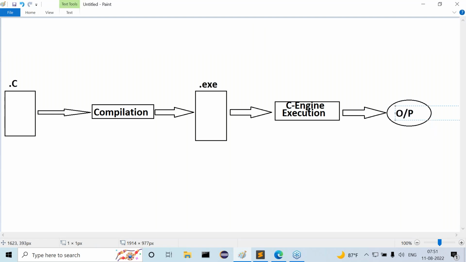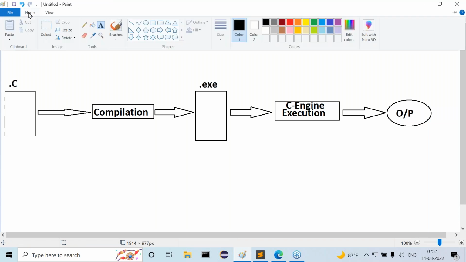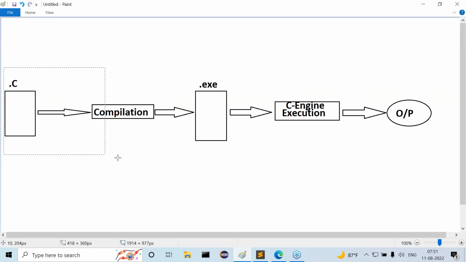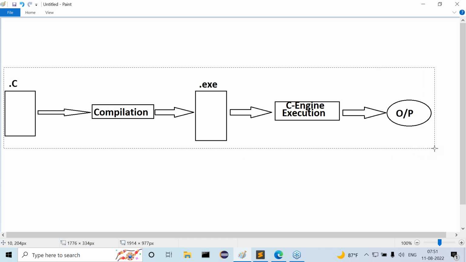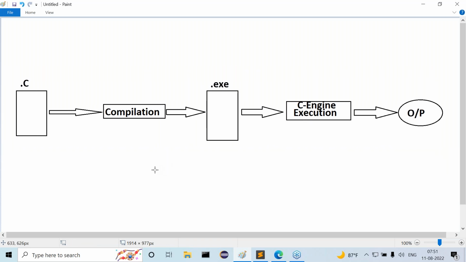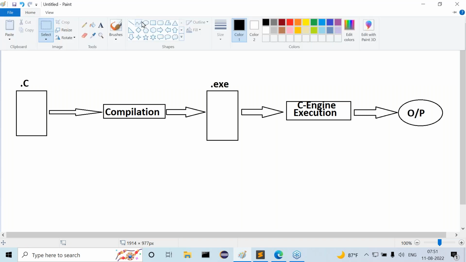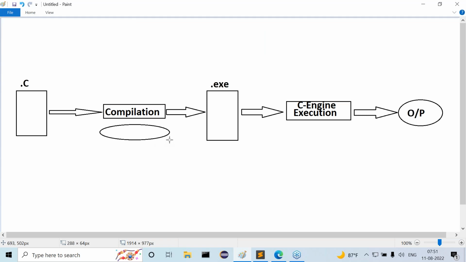All of you observe carefully what I have given. Initially, I've taken a C program that I compiled. When I compile the C program, we get the .exe file. When we give the .exe file to the execution process, the program will be executed and we get some output. This is normal content. Now, for compilation, we require an operating system. Compilation is a process initiated by the operating system through commands. For execution also we require an operating system.